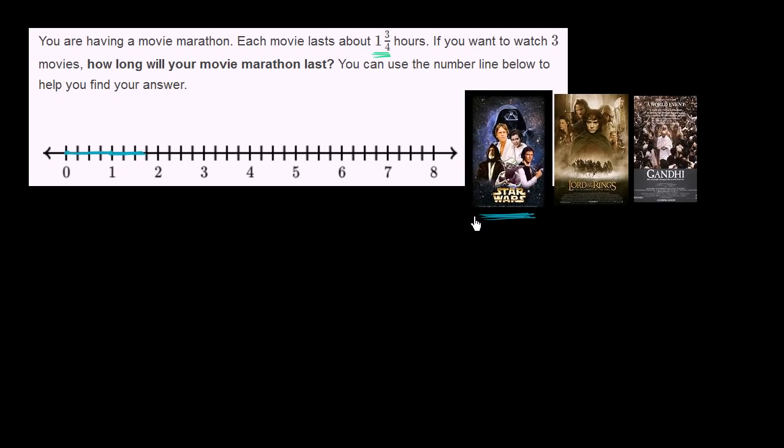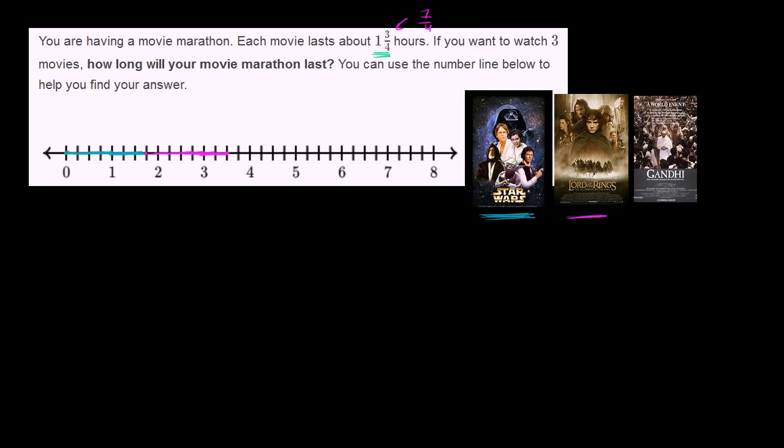And then my second movie is going to be another 1 3/4. So 1 is 4/4. So 1, 2, 3, 4. And then we're going to have another 3/4. 1, 2, 3. And just as the way I said that, 4/4 and 3/4 is 7/4. So 1 3/4, that's the same thing as 7/4. And you see that over here. When I did the 1 3/4 in blue, I actually marked off 7/4. Same thing here in magenta.